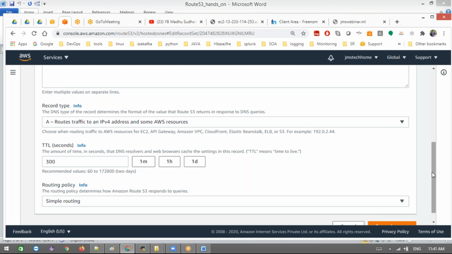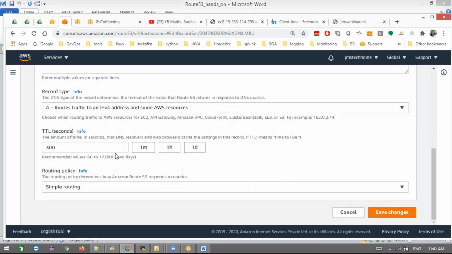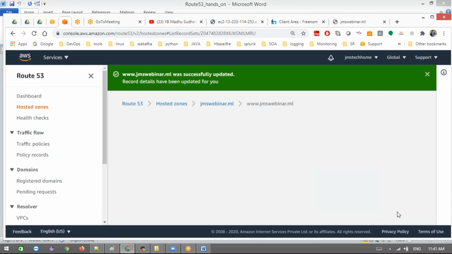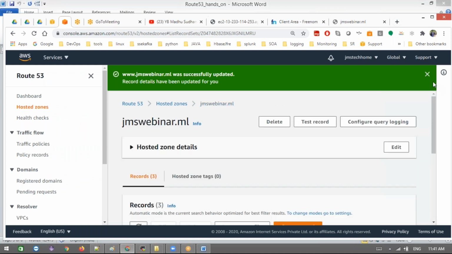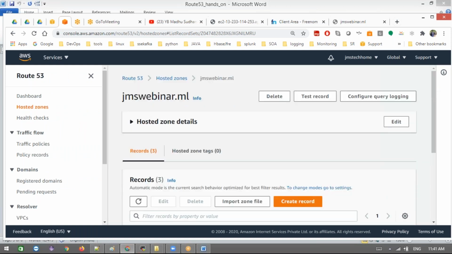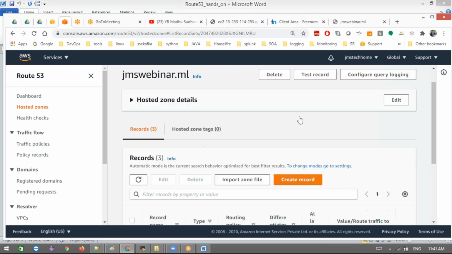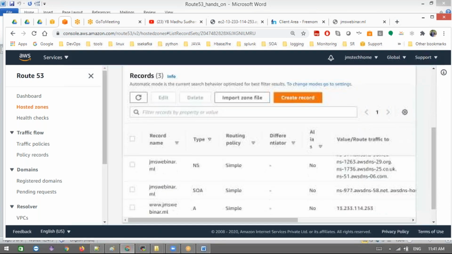Up until the 300 seconds, the time you specify here, it won't get more requests, so you can manage the load. This is for 60 seconds, and this is 2 days. The maximum is 2 days. But 2 days means you will get old records. That's the drawback. Even if the domain is changed in between, you will still get old domain data. I just put 60 seconds for my domain.